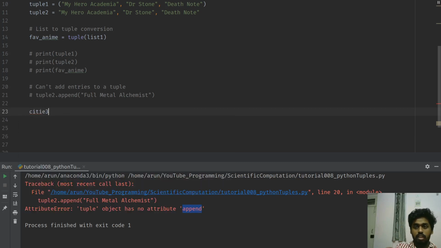For instance, let's say I create a tuple of some cities that I want to go and visit in Europe. Let me be a romantic and say that I want to go to Paris and be very cliched about it. Why not? And let me go and visit Göttingen. And Göttingen, fun fact, is a city where one of my favorite and well-known mathematicians, Carl Friedrich Gauss, was born. So that's interesting.